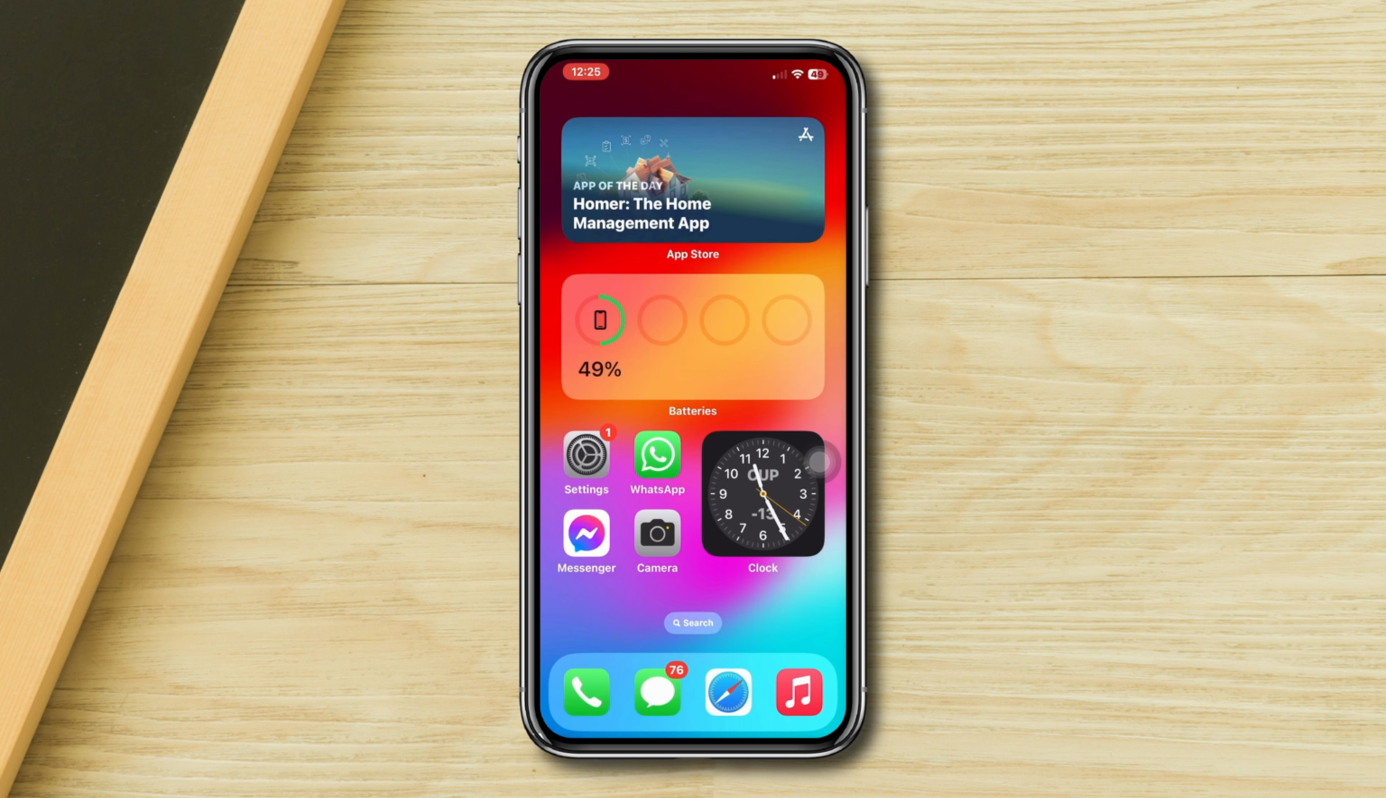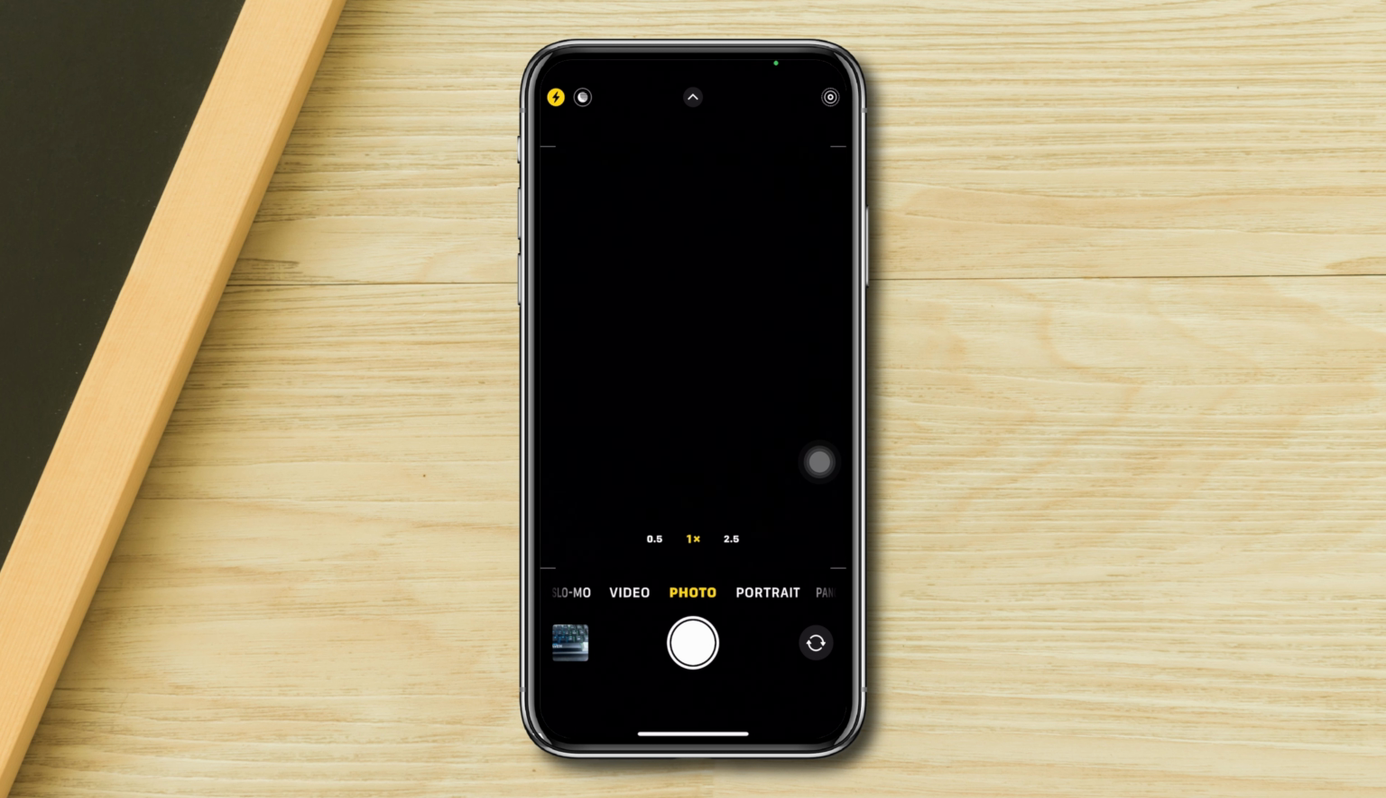Solution 2. Turn off sounds for Live Photos. Open Camera. Now turn off the round icon. Now, if you take a picture with Live Photos, the sound will not play.